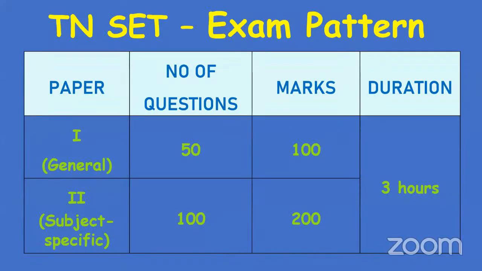So this is the exam pattern. Just like our NET exam, TNSET also has Paper 1 and Paper 2. In Paper 1, we will have 50 questions for 100 marks, so two marks for each question. For the subject paper, we have 100 questions and 200 marks. In total, you'll have 3 hours for the examination.